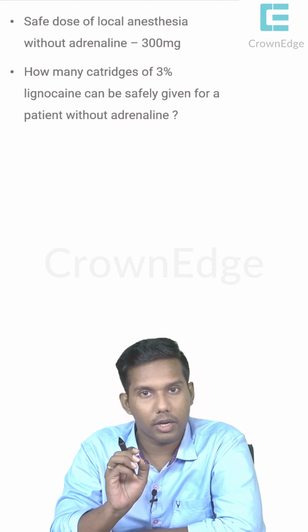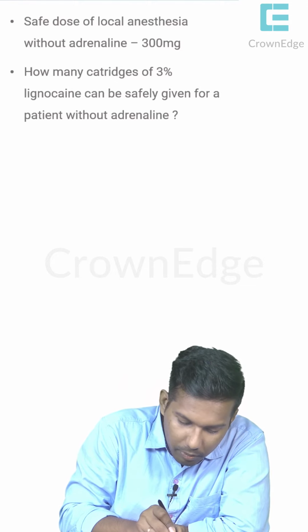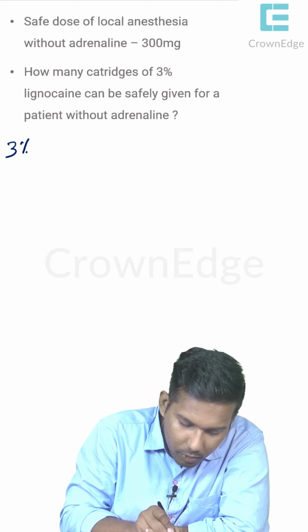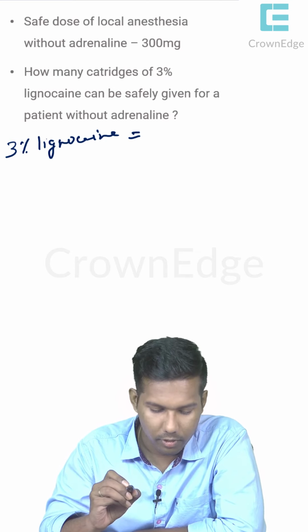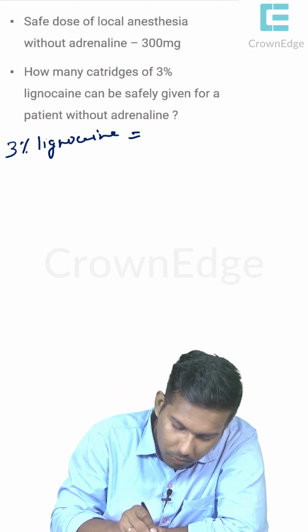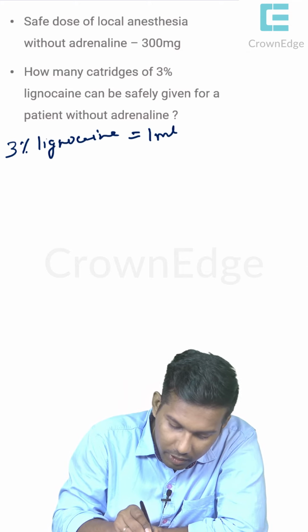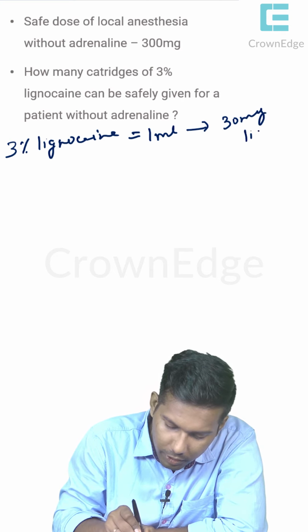So now let us apply what we have learnt in the first one. What is 3% lignocaine? I will be a little slow so that you can speed up and do the calculation. What is 3% lignocaine? It means 1 ml contains 30 mg of lignocaine, right?